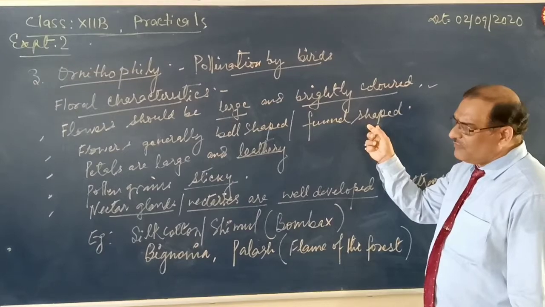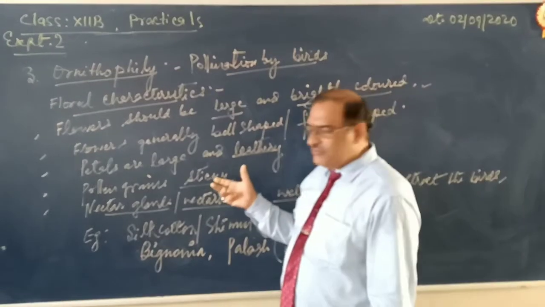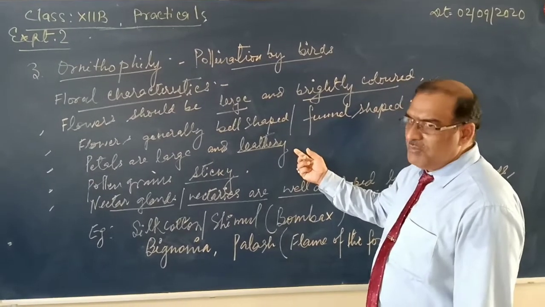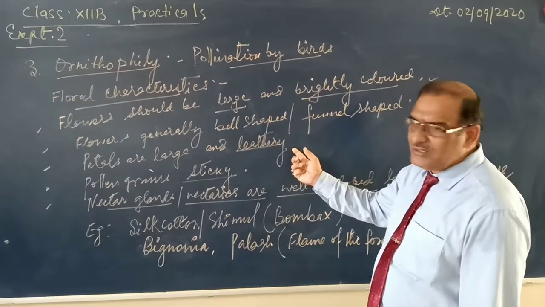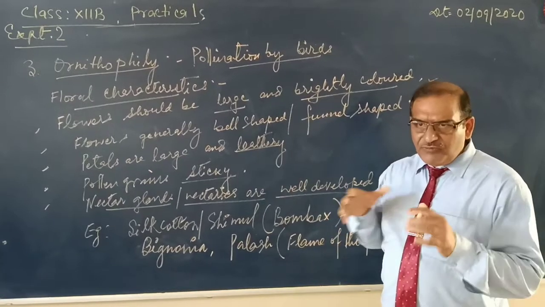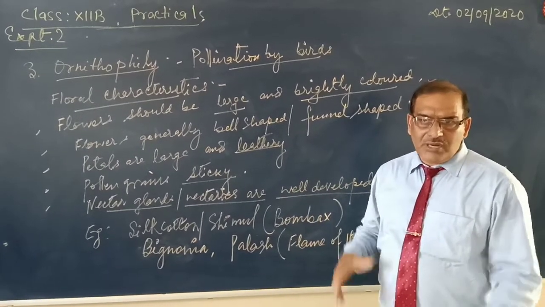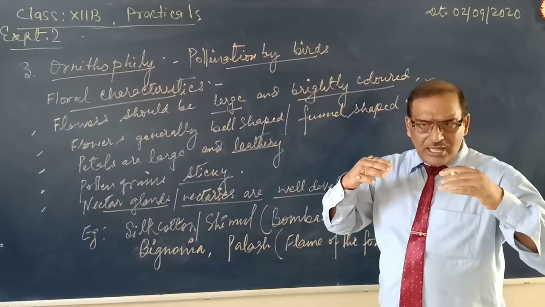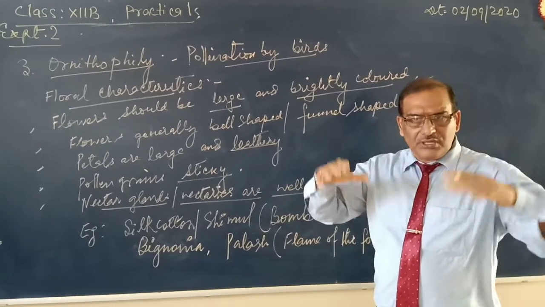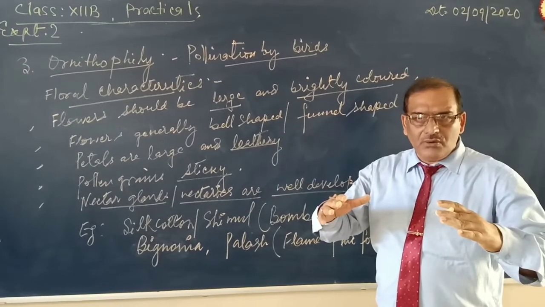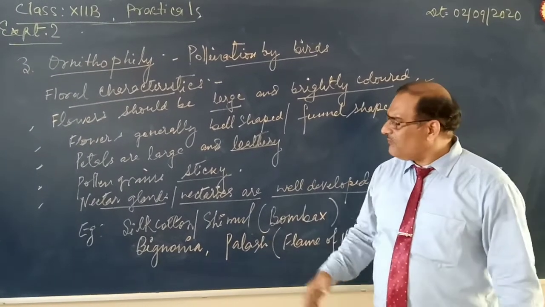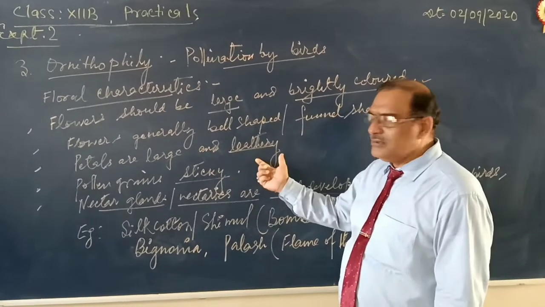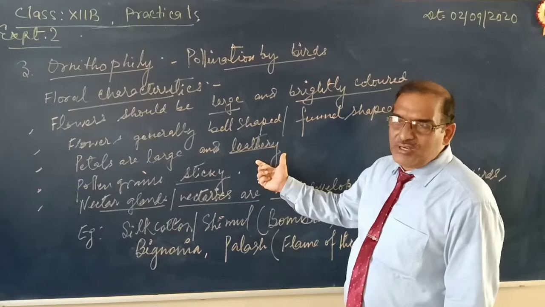Next, flowers are generally bell shaped or funnel shaped. Petals are generally large and leathery. Why leathery? Because when birds approach the flower, they hover over the flower. Due to the air pressure of the wings of the birds, the petals may get damaged. So the petals should be large, thick and leathery to avoid damage.